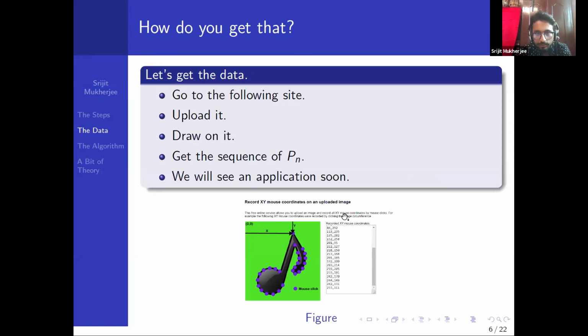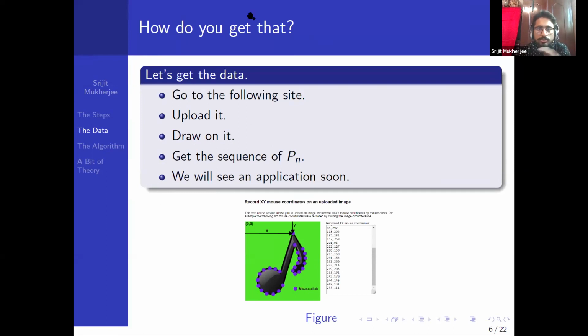You go to the site, upload a picture, like this musical note here, and draw on it the way you want, and therefore you get the sequence of points. So we upload the picture, draw the sequence we want, and therefore we get the data. That's it.